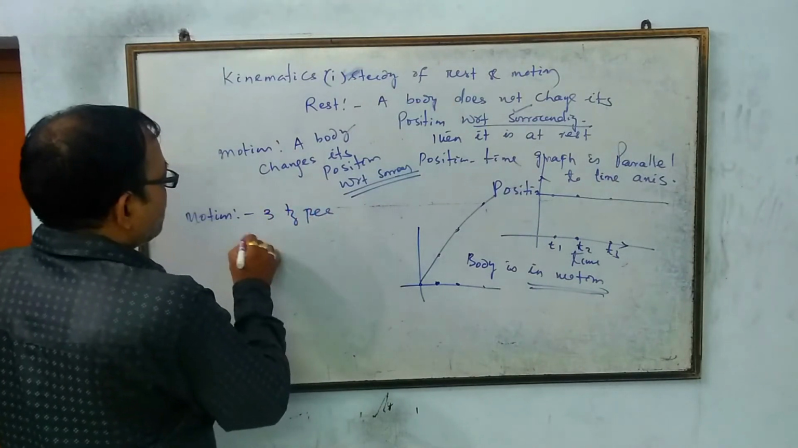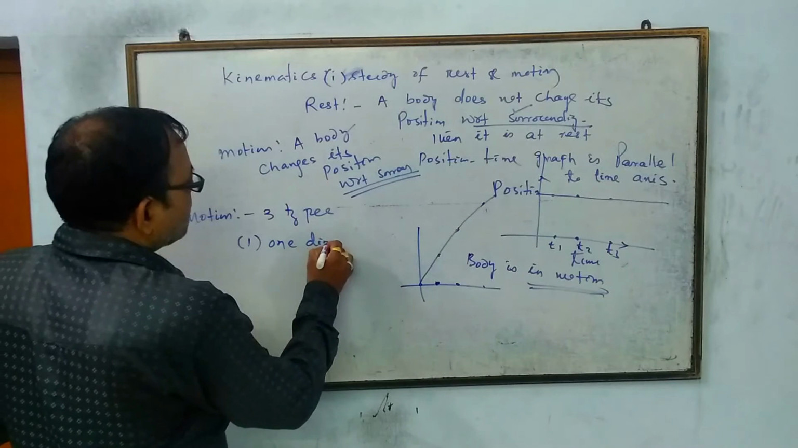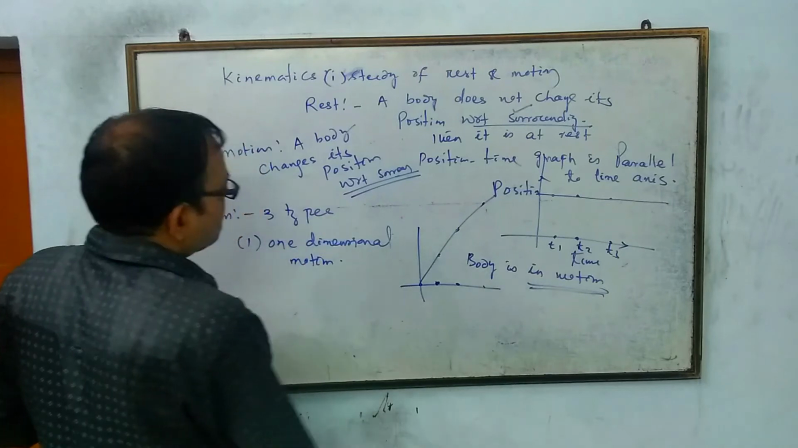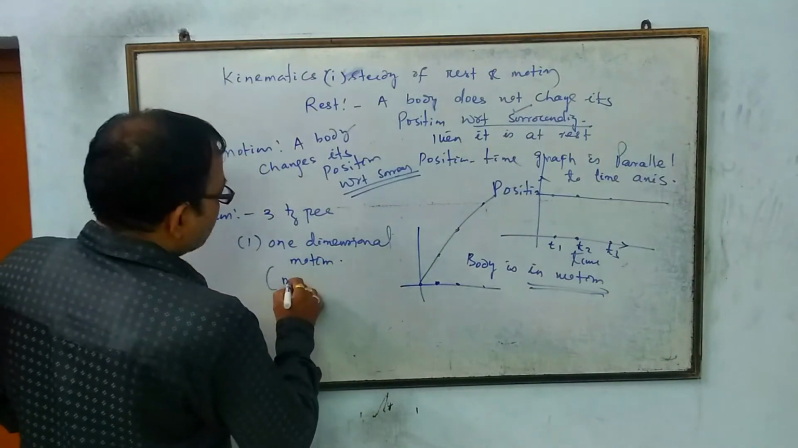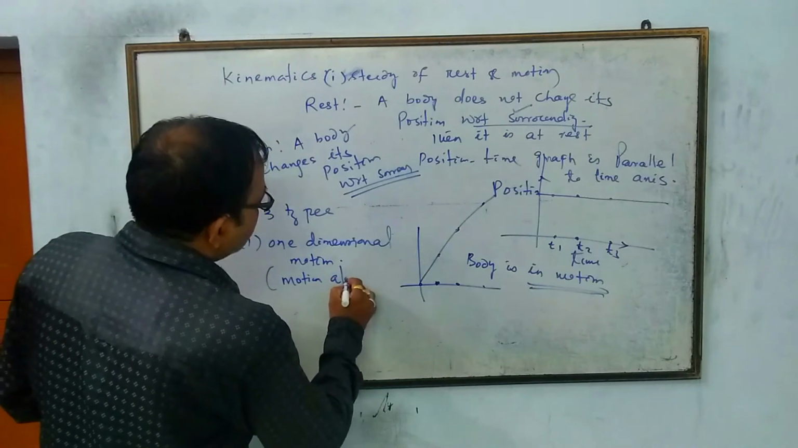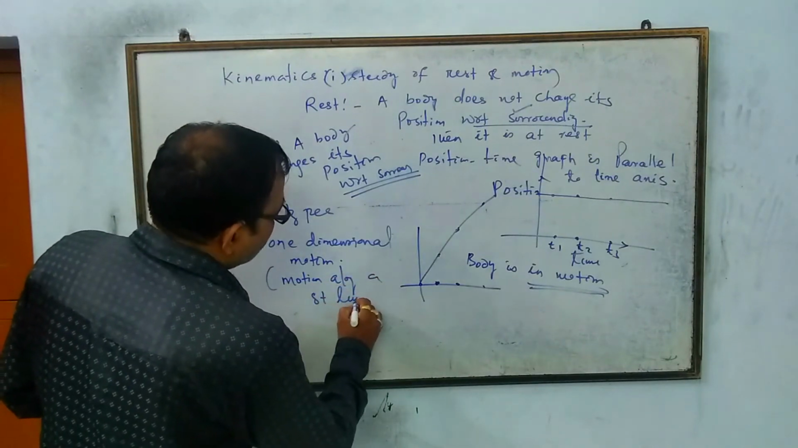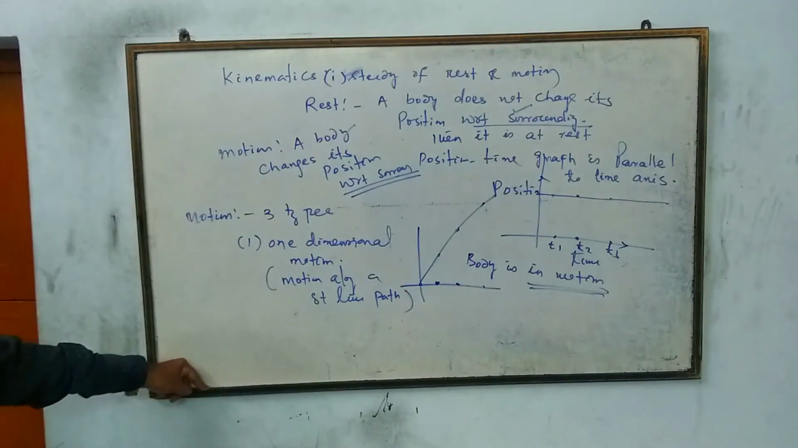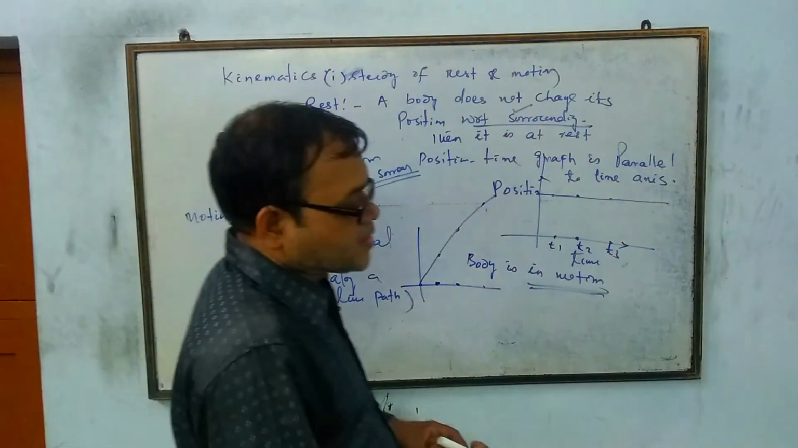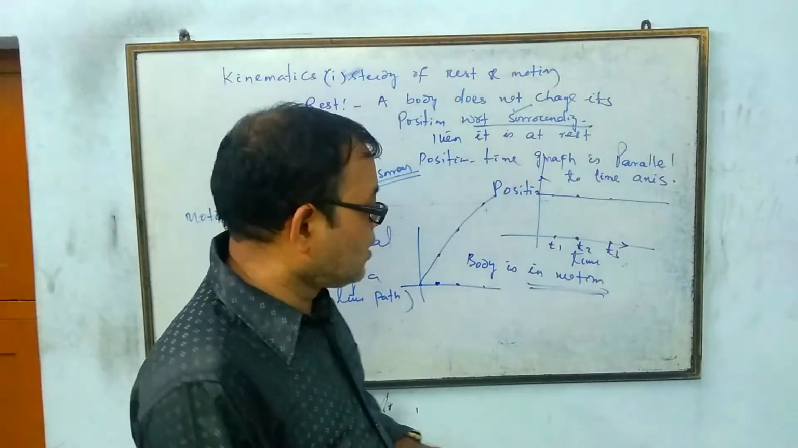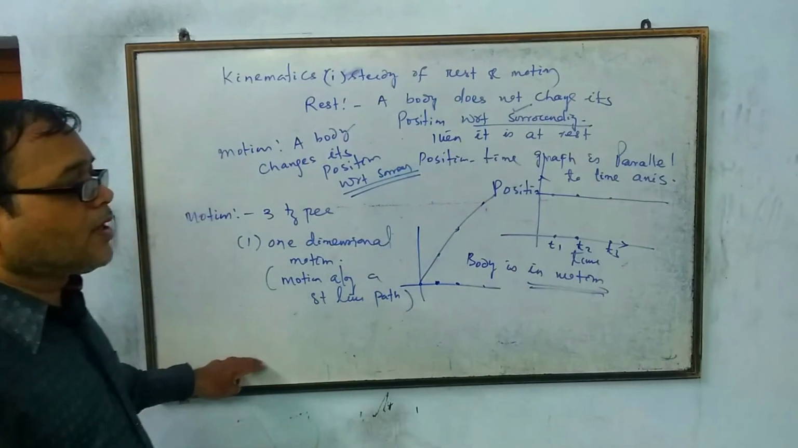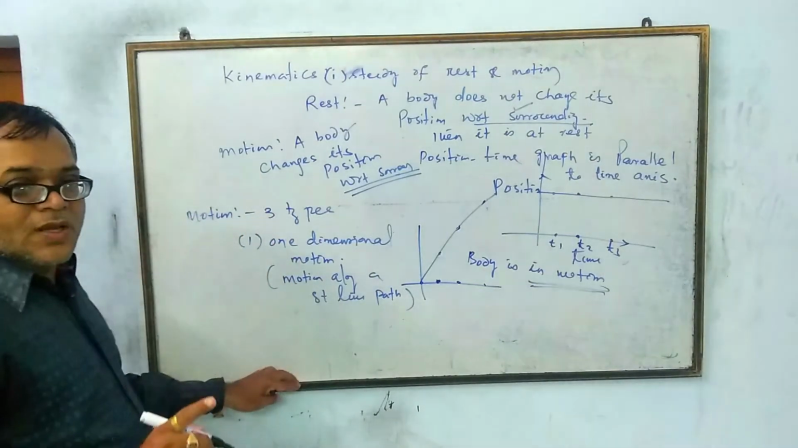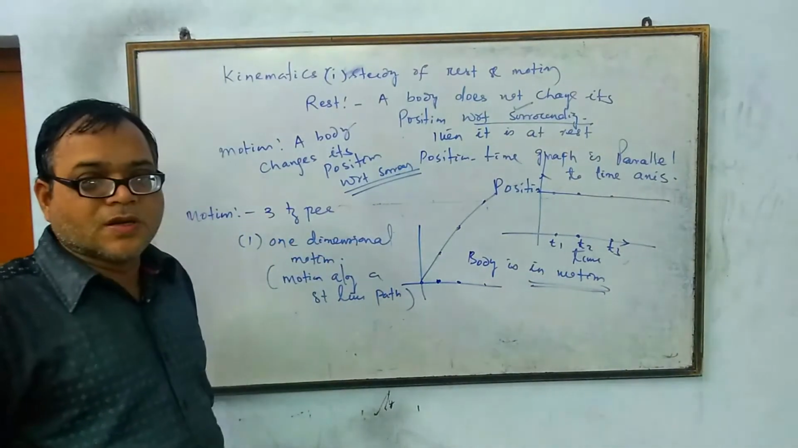What are they? First, one-dimensional motion, that means motion along a straight line path. It may be along the x-axis, or along the y-axis, or along the z-axis. If the motion is along a particular axis, then we can say that the motion is one-dimensional motion.